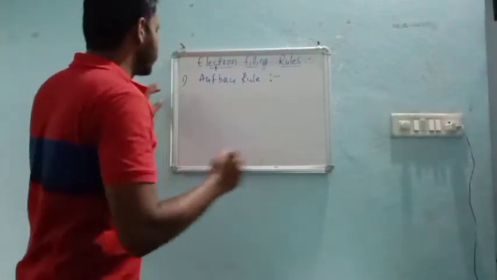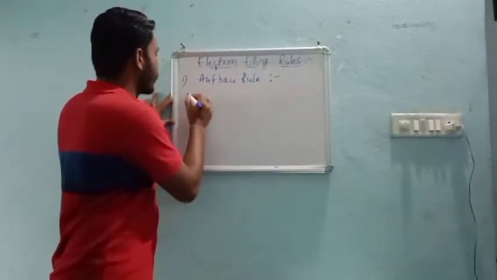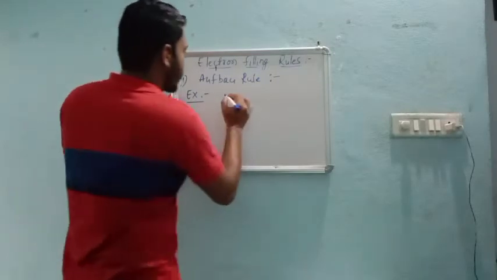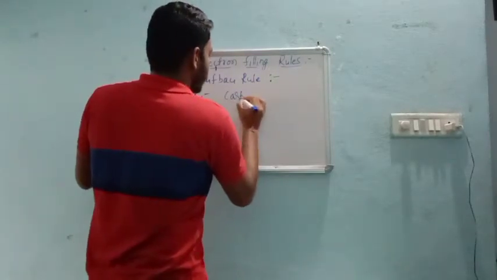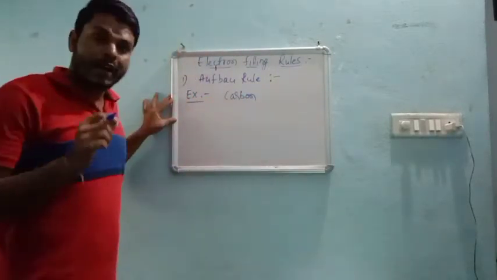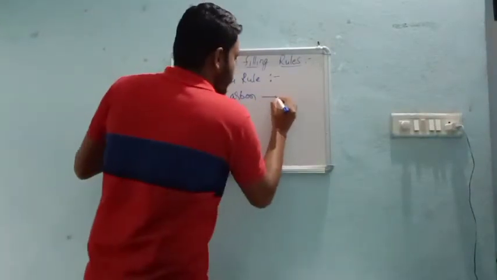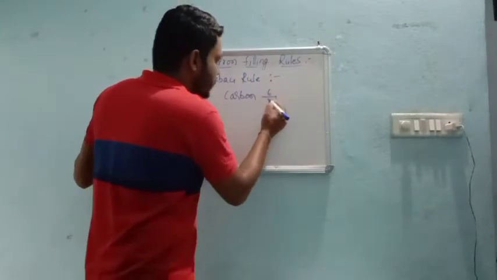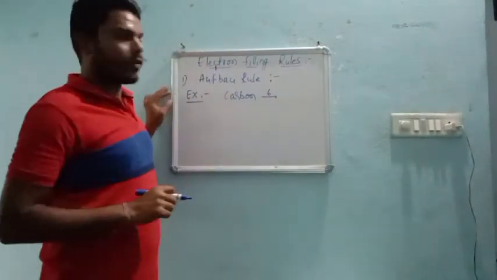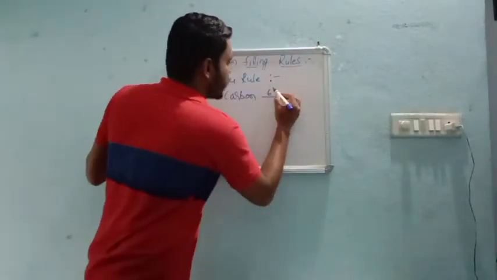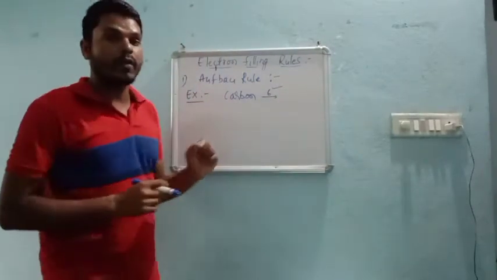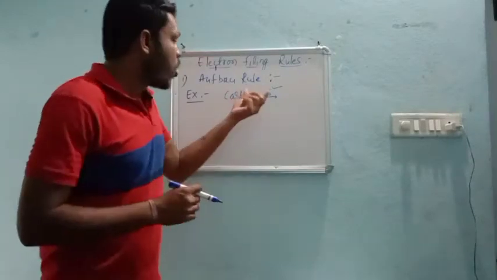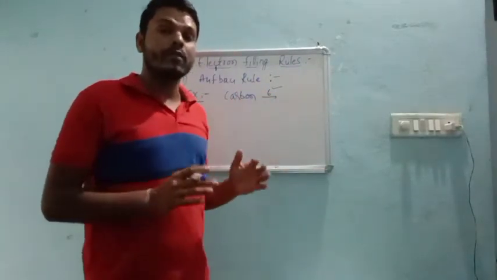Say, for example, we will take one example. Let us take an example of carbon. The atomic number of carbon is 6, and how do we write the electronic configuration? Before writing it, we must know how many electrons we have.